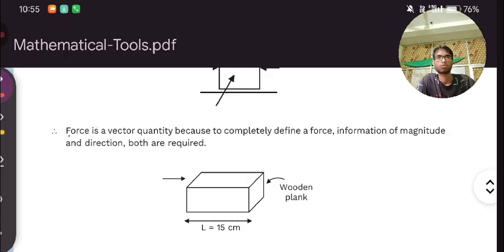Next we have force. Here force is a vector quantity because to completely define a force, information of magnitude and direction both will be required. That's why here, wooden plank, and this length is L, 50 centimeter. To tell the length of this wooden plank, we did not need to tell a direction. That's why this will be known as a scalar.